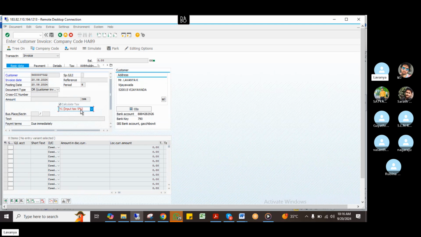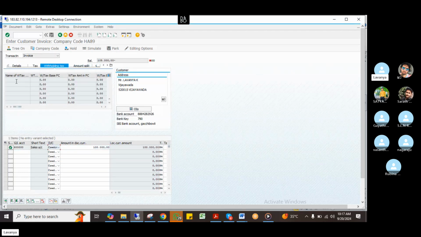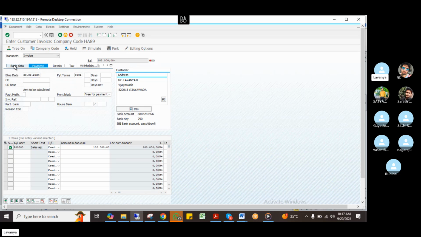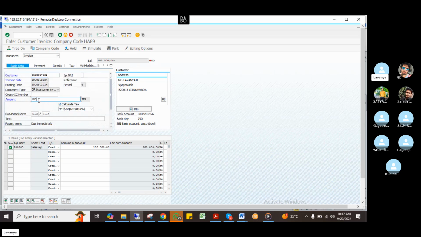See H1, not H1. This is relating to output tax, right? This is sales, relating to output tax. I have to give output tax. Okay, then business place. What is the entry for that? This is 3 lakhs sales. Then amount, just mention the 1 lakh. Now just enter. See, if I go to withholding tax, it won't show anything because I have to mention 1,500 here, okay, on the payment side. 10,000, 5,000, okay.